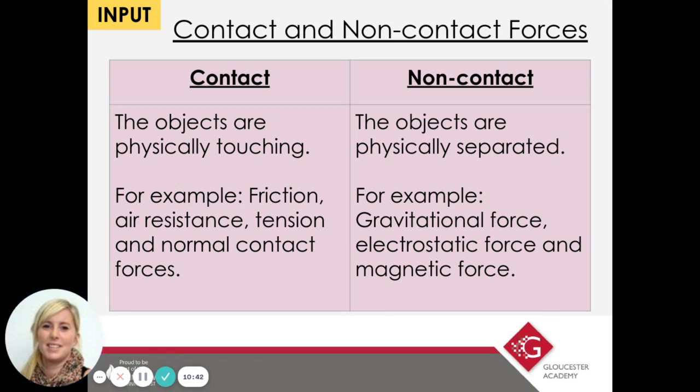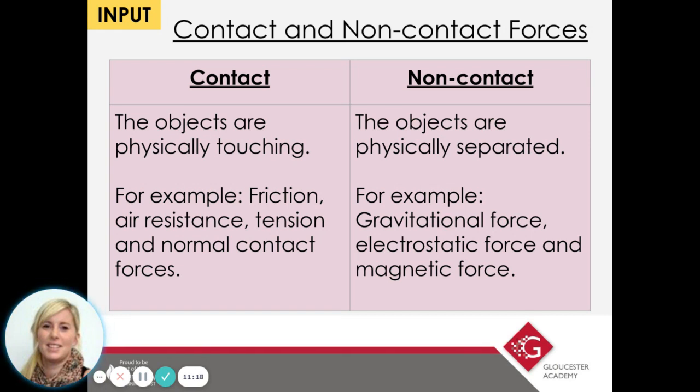Okay, so forces then we can split into contact and non-contact forces. So contact forces are where objects are physically touching. So if, for example, you imagine friction between a tyre and the road, so the two are in contact. Air resistance, you can have somebody parachuting and there would be contact between the parachute and the air. Tension, so whenever you stretch something or you try and push something out of shape, it has tension, but again, there's contact. Whereas non-contact forces, like it suggests, they are physically separated.